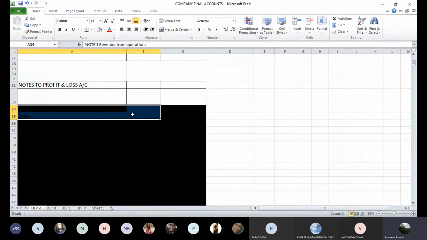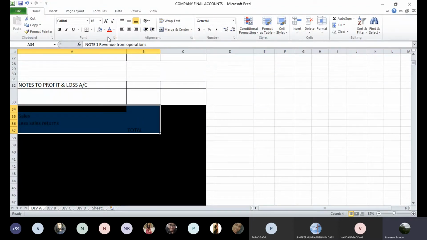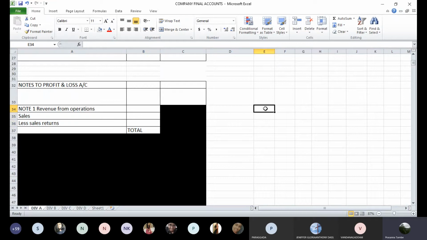For example, revenue from operations, that will be first note. Okay, now each of your notes will require at least 4 lines. Okay, leave minimum 4 lines for each. I will tell you couple of notes where you will require more space. Okay, one is cost of materials consumed. उसके लिए आपको at least 8-9 lines लग सकते हैं क्योंकि 2-3 items है उसमें ज़्यादा.